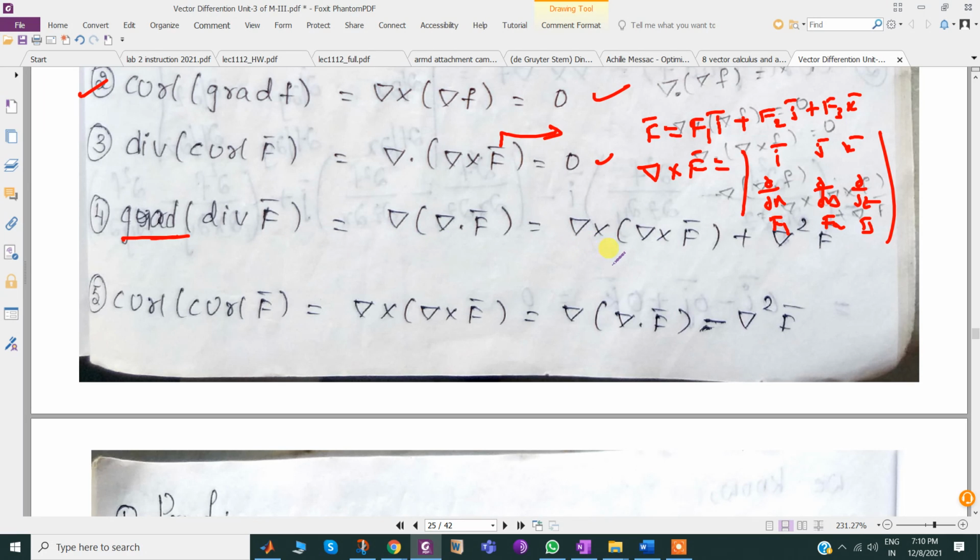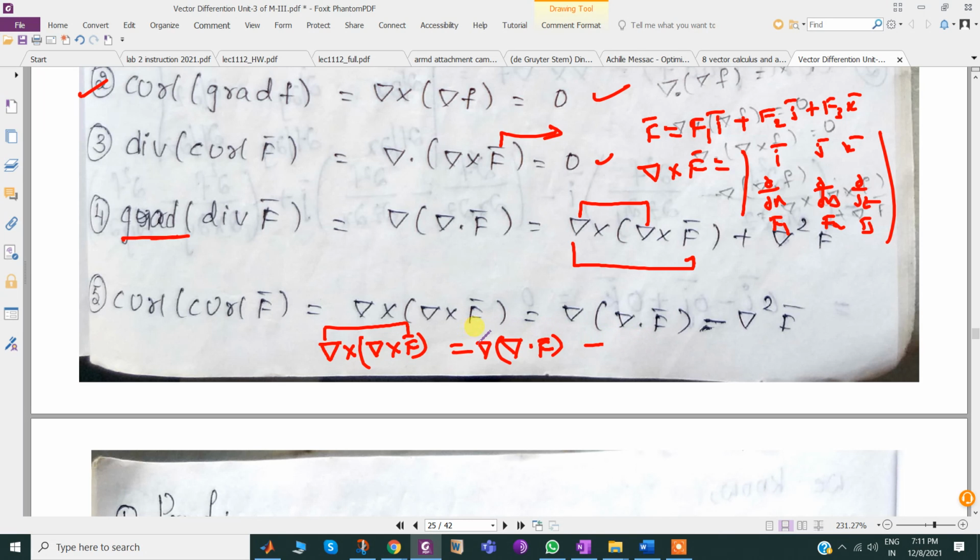To connect easily, see this, del cross del cross f bar, as per the triple product we studied a moment before: del dot f bar times del, minus the shorter, del dot del f bar, del dot del.